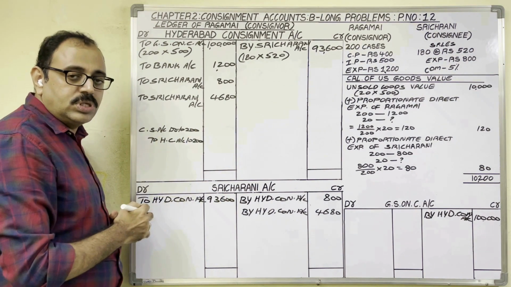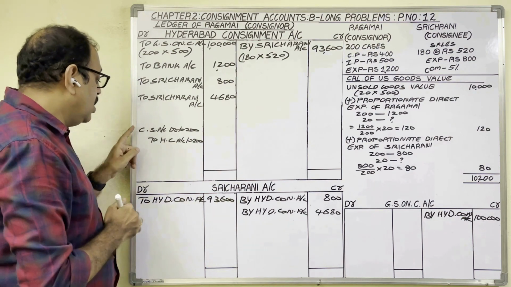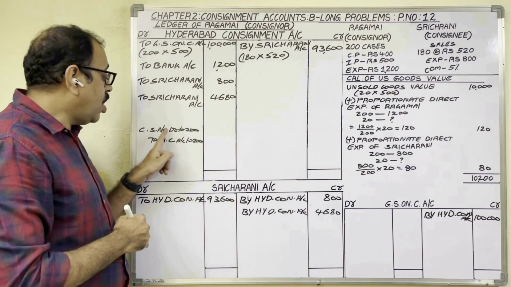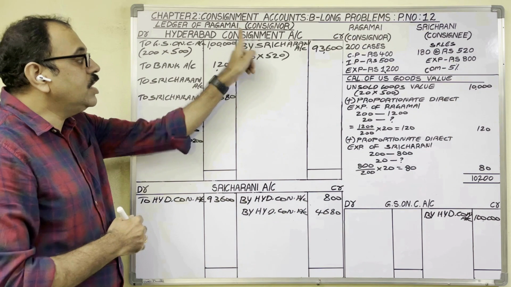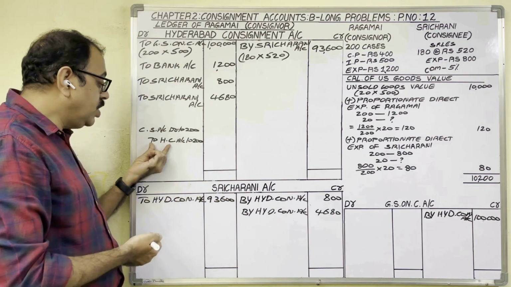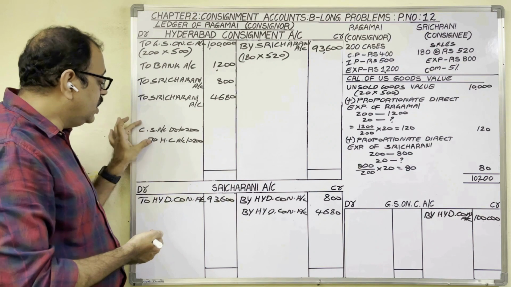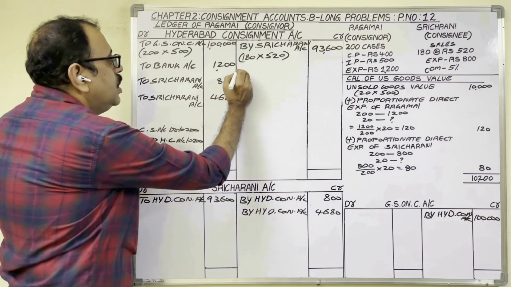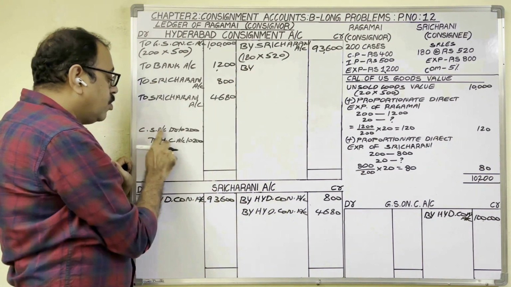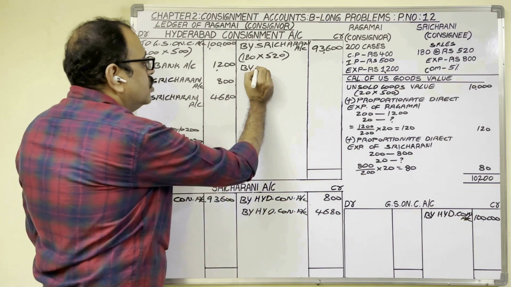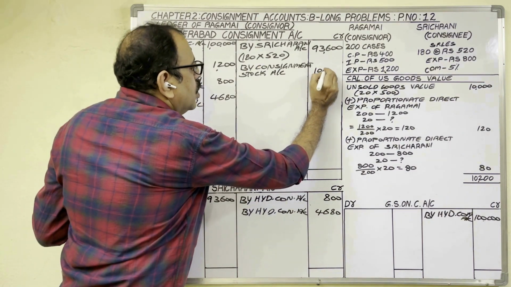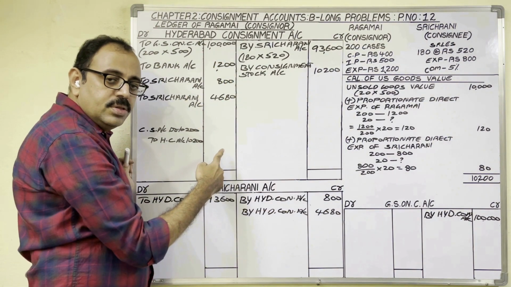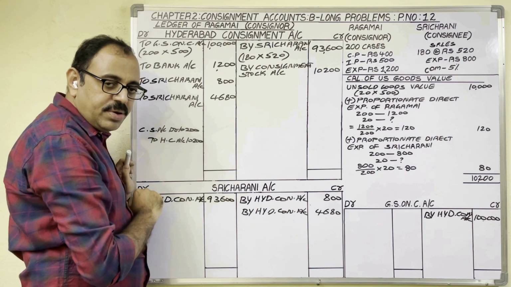So in consignment books, for unsold stock, what is the entry? Consignment stock account debit to Hyderabad consignment account. So out of these two accounts, we are preparing the Hyderabad consignment account now, and that account is credited in the entry. Therefore, this entry on the credit side of the consignment account we should post. And what to write in the particulars column? Debit account name, consignment stock account, 10,200 rupees. And consignment stock account we are not preparing here. Therefore, the second posting you need not show anywhere.